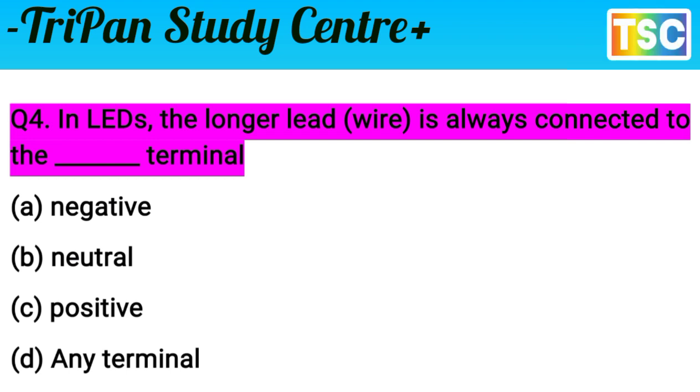In an LED, the longer lead wire is always connected to the positive terminal. It means the C option is correct. In an LED, the longer lead wire is always connected to the positive terminal. Option C is correct for this question. And let's see the next question.